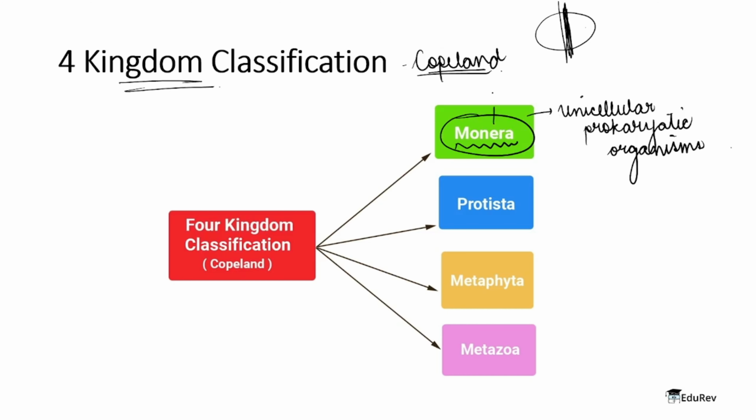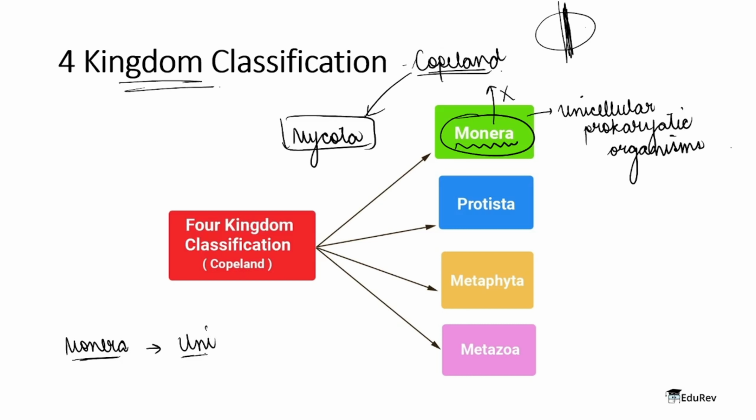He gave the kingdom name, so what actually did Copeland give? Copeland gave the name Mycota. But afterwards it was changed to Monera, because Monera as a word means uni, which can also be termed as singular. So it was changed from Mycota to Monera.